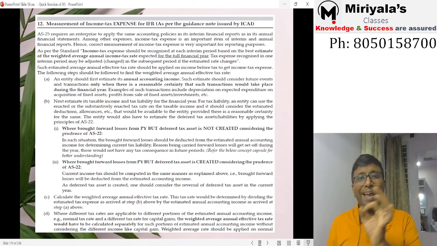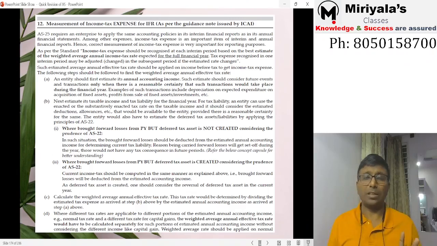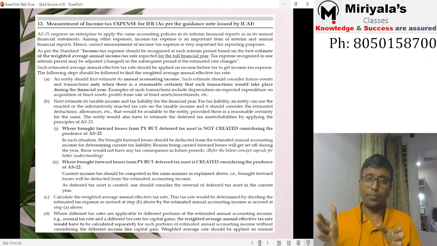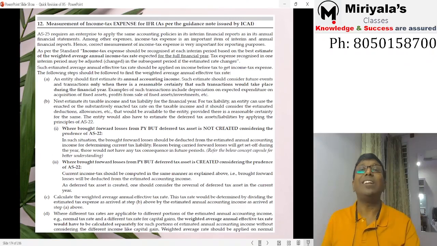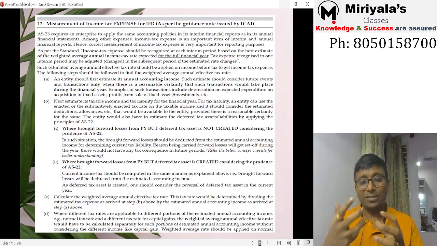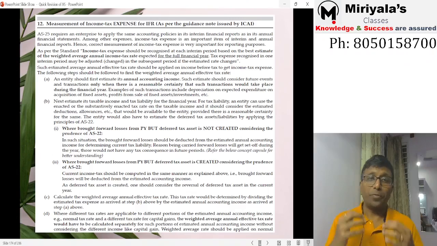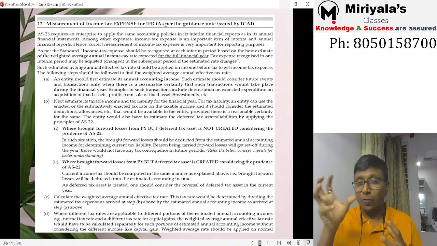What is your annual accounting income? That annual accounting income you are supposed to forecast. Do you do forecasting? Yes, every company does it for the TDS purpose. Accordingly, that 15%, 25% percentage of tax you are supposed to offer as an advance payment. So forecasting is supposed to be done for that.